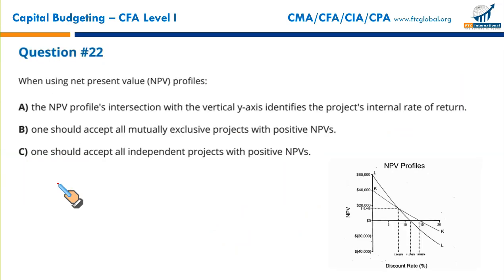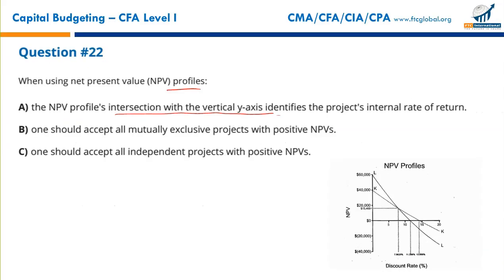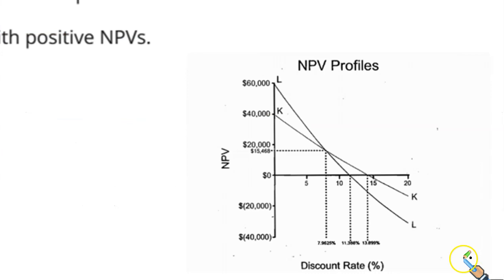Next. When using the net present value profile, this is your net present value profile extracted from your CMA Part 2, Section E, Investment Decisions. Net present value profile intersection with the vertical axis, the y-axis. Let us first see it closely. This is your NPV profile. What do we have on the x-axis? Different discount rates. What do we have on the y-axis? Positive NPV on the upside, negative here.